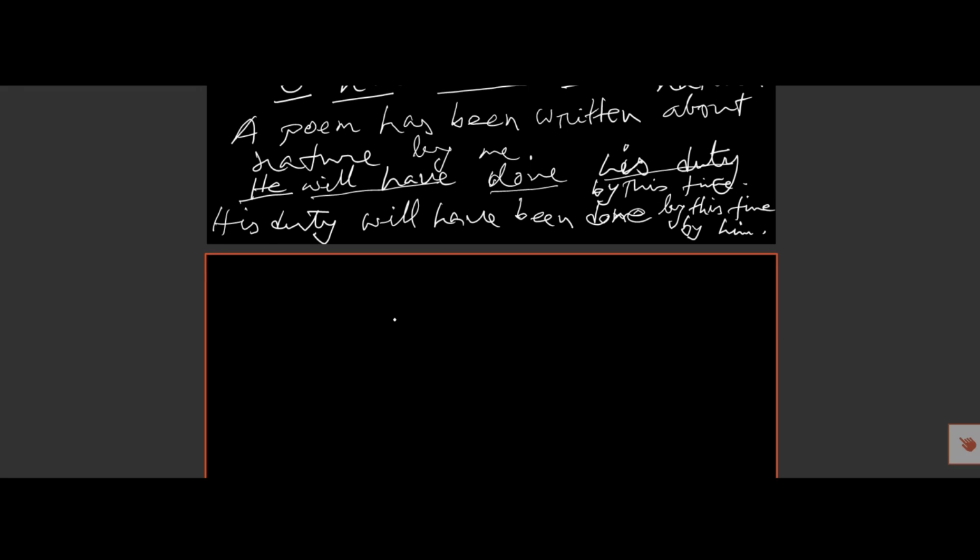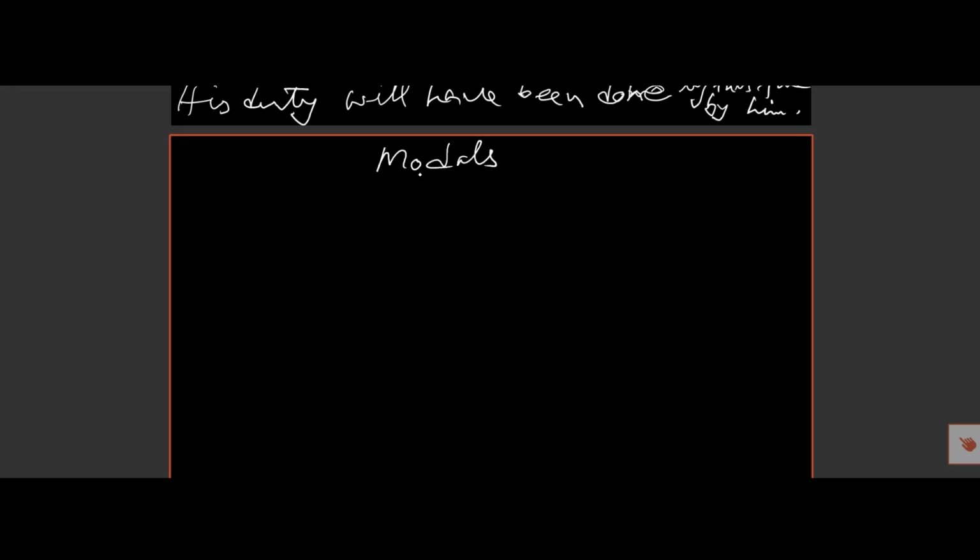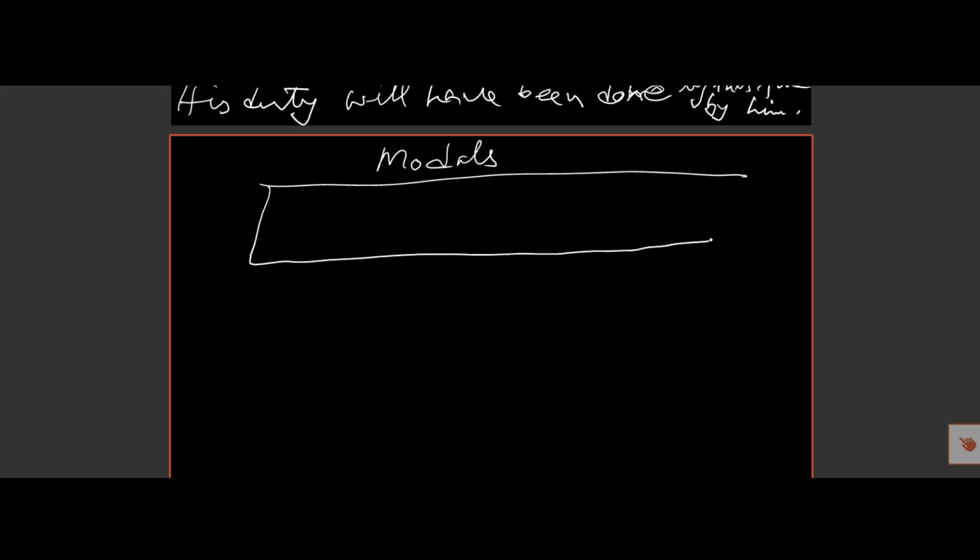Let's see another structure, if there is a modal in active voice.